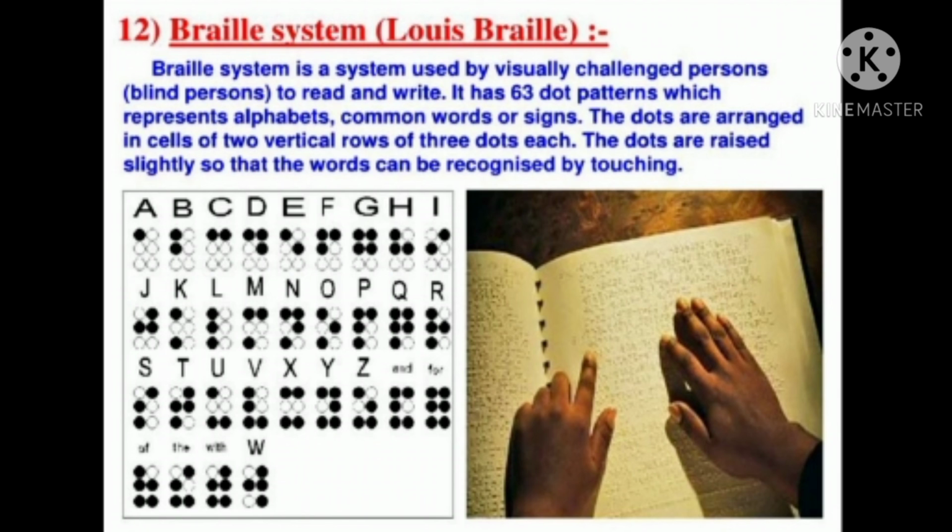It has 63 dot patterns which represent alphabets, common words or signs. The dots are arranged in cells of two vertical rows of 3 dots each. The dots are raised slightly so that the words can be recognized by touching. In this, all the alphabets are shown, and the braille dots are shown for each alphabet. So this system is helpful for visually challenged persons, so they can